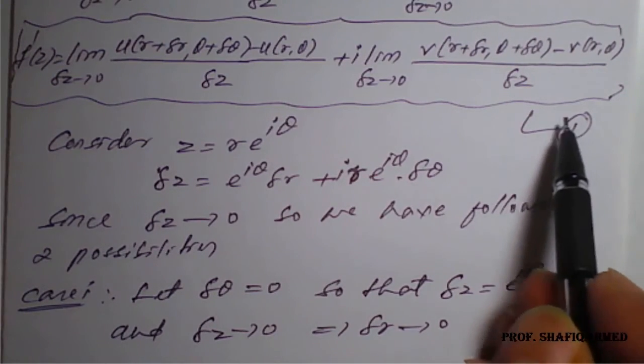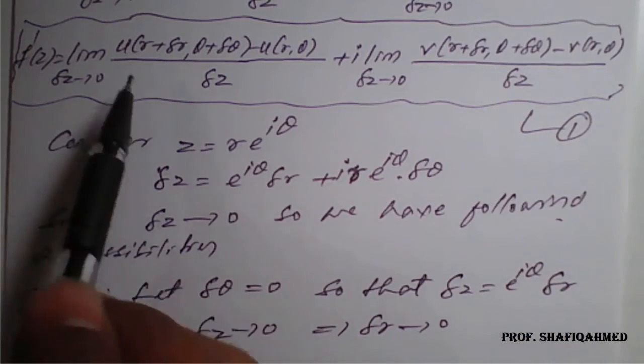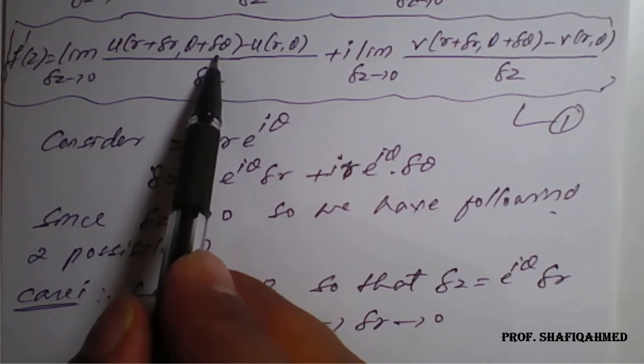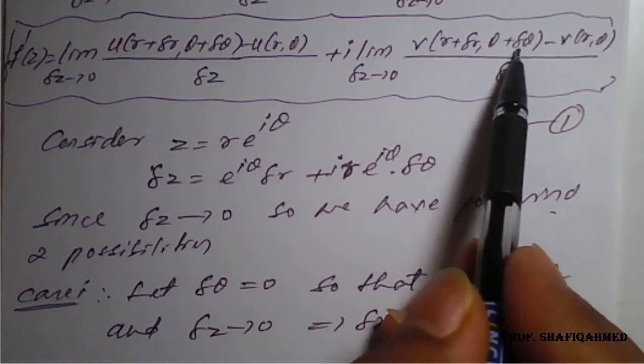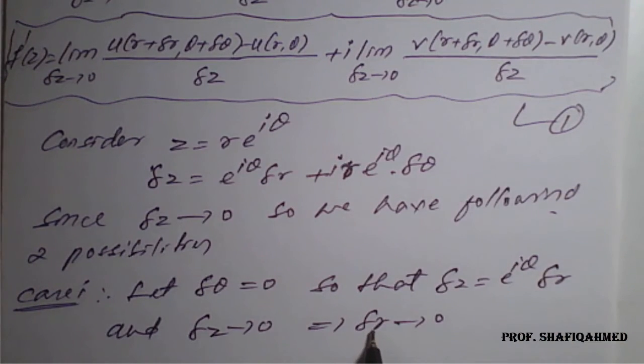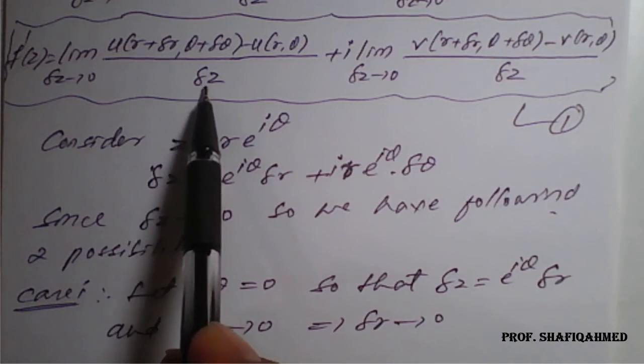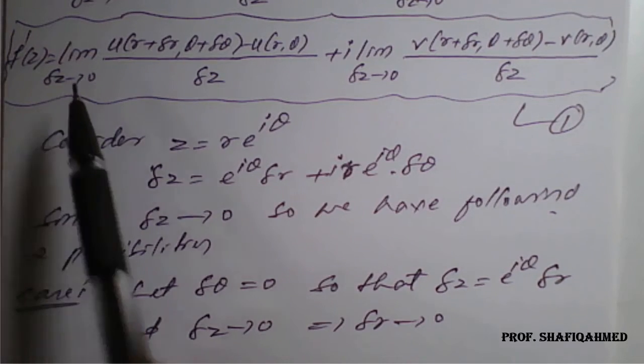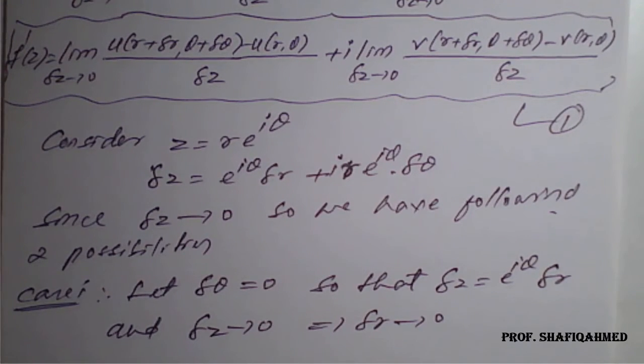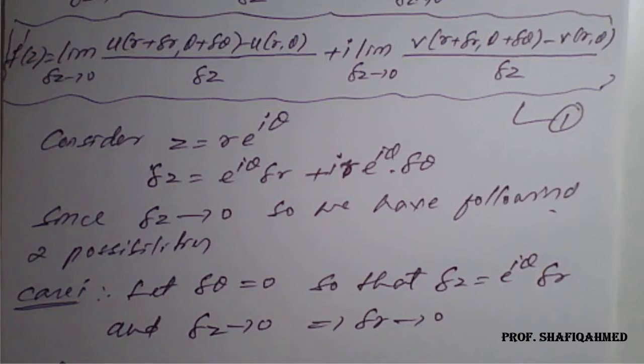Wherever delta theta is there, we put 0, and wherever delta z is there, we replace it with e raised to i theta into delta r, and delta r tends to 0. So equation 1 becomes,